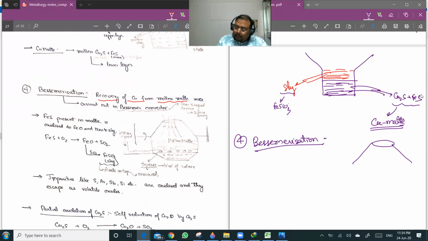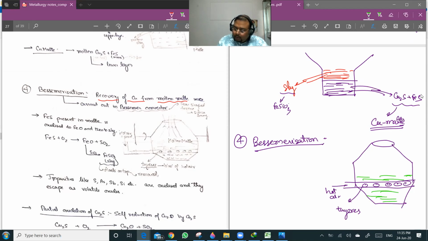It is a pear-shaped container, something like this, and it has a series of tubes through which hot air is passed. These are known as tuyeres. The molten matte is kept inside it.